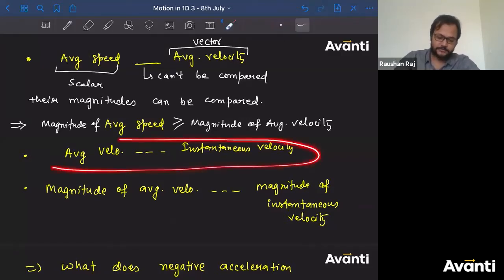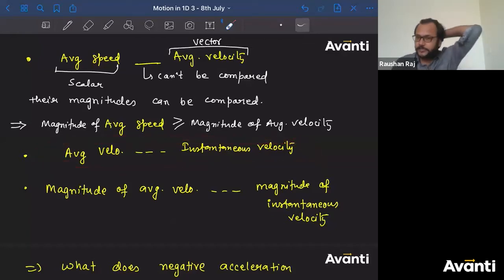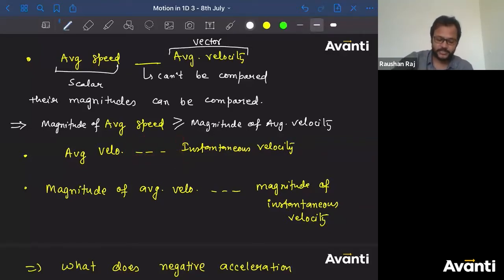What about this part? Average velocity and instantaneous velocity. Which relation we should use here? Yes, Vishwa. Correct. Very good. Ritika is saying less than, equal to. Jhansi says cannot be. You can compare them, but problem is what? It can have any inequality. Actually, you cannot compare the directions, but their magnitude can be compared.